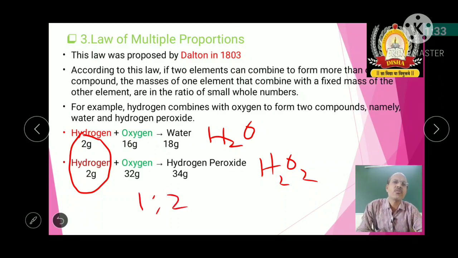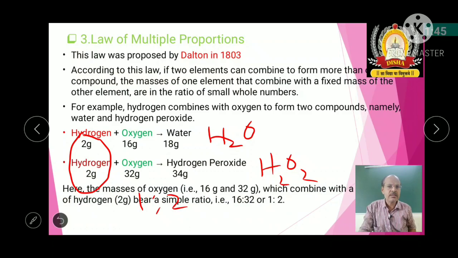So one element remains at fixed mass and the other element is in the ratio of small whole numbers. Here the masses of oxygen, 16 and 32 gram, which combine with 2 gram of hydrogen, bear a simple ratio, 16:32, or 1:2. That is what we call the law of multiple proportions.